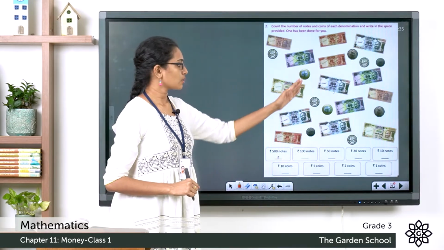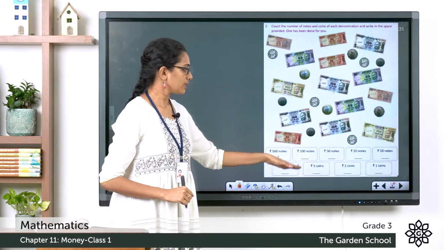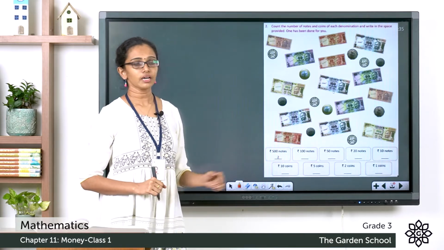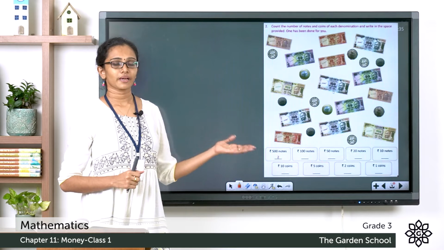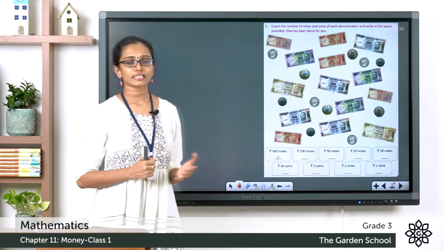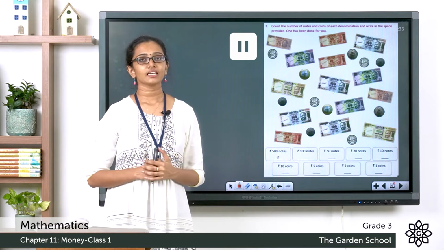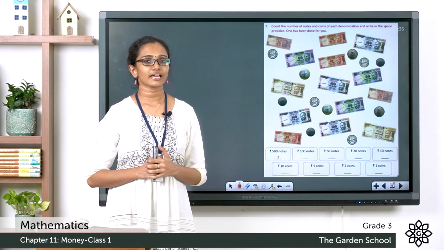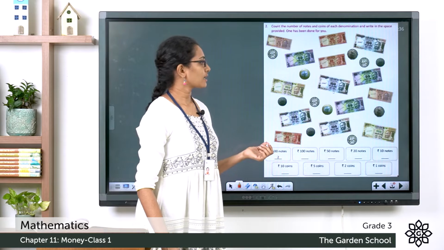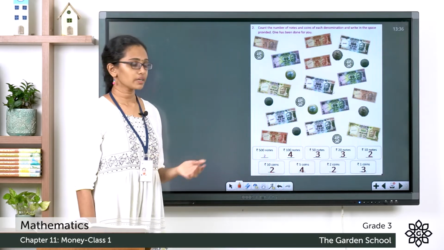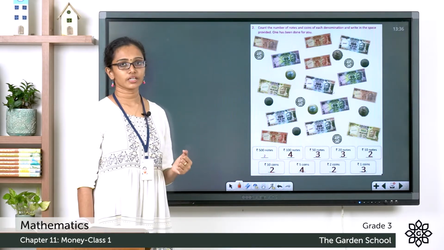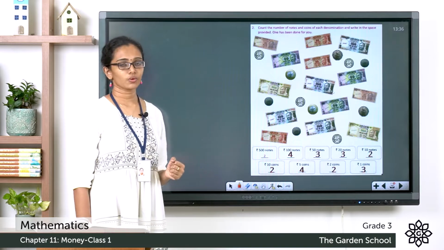Similarly, count the number of each type of note or coin and you can write the number in the blanks given there or the spaces provided there. So you do this as an activity. Please pause this video, finish writing the numbers and then come back. Hope you are done with that activity. Now let's see the correct numbers. So the first one is already given there, rupees 500 notes. There are two 500 rupee notes there.